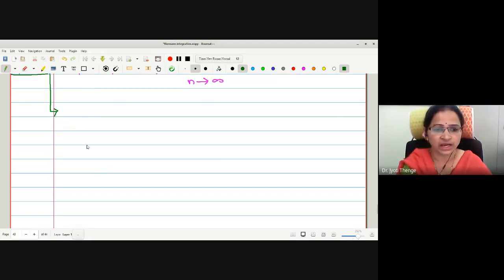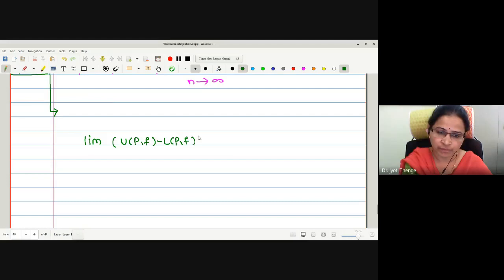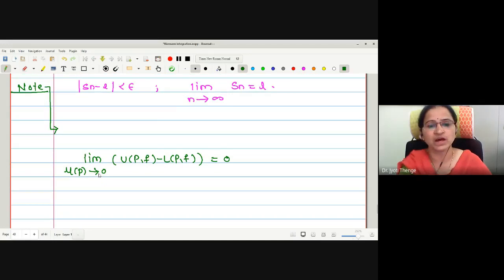Now this form which we have written, less than epsilon, we are trying to write in the limiting form. Then how can I write this in the limiting form? Limit of UPF minus LPF is equal to 0. And what is the limit? Limit mu p tends to 0. What is mu p? Mu p is the norm of the function. Norm value tending to 0 equally means that n is tending to infinity. What is n? n is the number of points in the given partition.